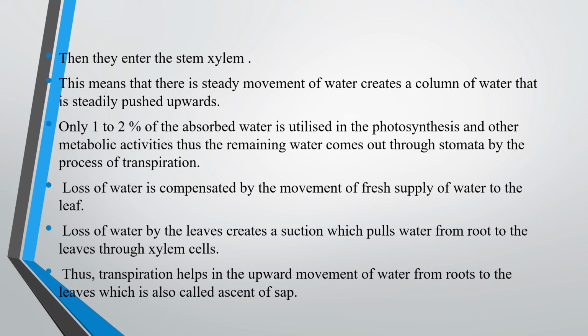Loss of water by the leaves creates a suction, that is suction pull. Because of that, from the soil, water enters the root, root to the stem, stem to the leaves through xylem cells. Thus, transpiration helps in the upward movement of water from roots to the leaves, which is called ascent of sap.